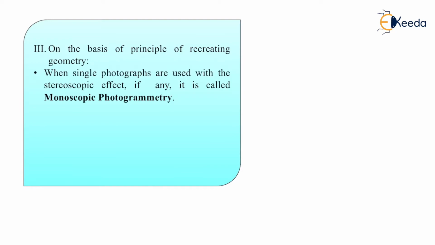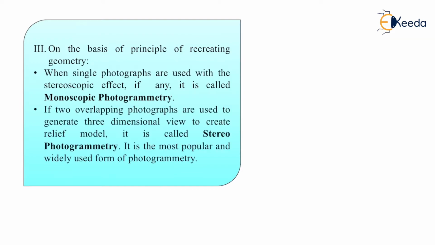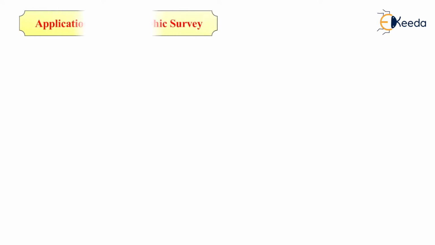When single photographs are used without a stereoscopic effect, it is called monoscopic photogrammetry. And if two overlapping photographs are used to generate a three-dimensional view to create a relief model, it is known as stereo photogrammetry. It is the most popular and widely used form of photogrammetry. Now let us discuss some applications of photogrammetry.